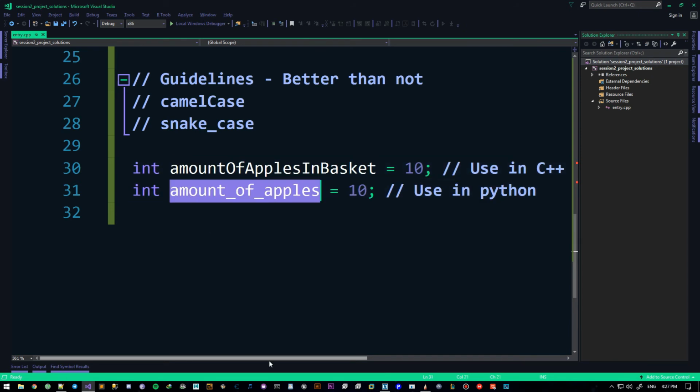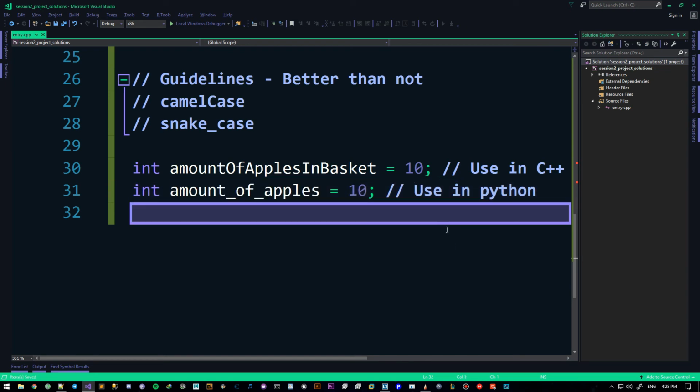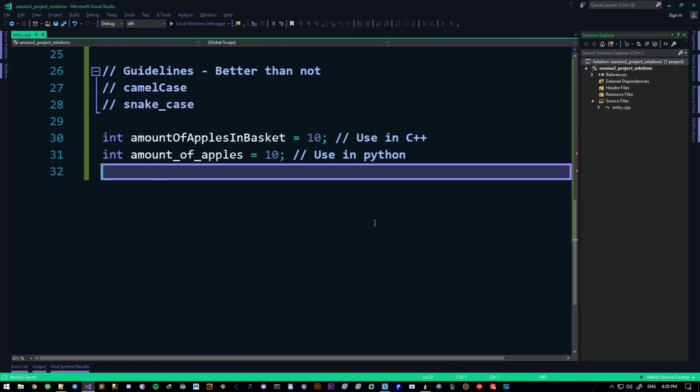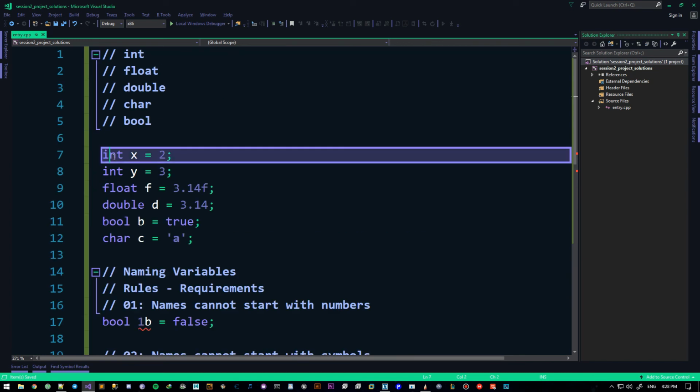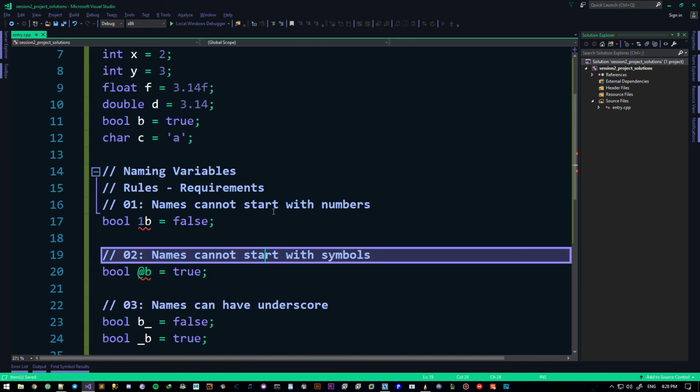Now, amount_of_apples, snake case, obviously, is to separate the words with an underscore, and definitely use all small letters. There should never ever be an uppercase letter here. It should always be lowercase. And that's basically it for all of this video. As you can see, it wasn't all that hard. We learned a little bit about variables, naming conventions, and all that good stuff.